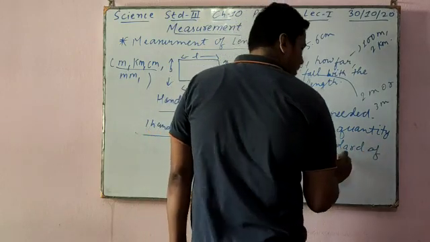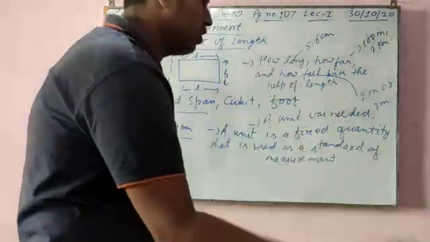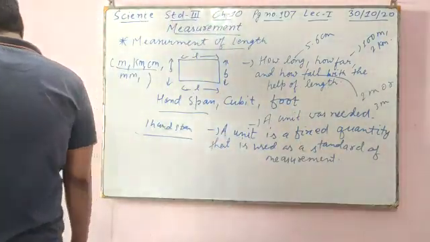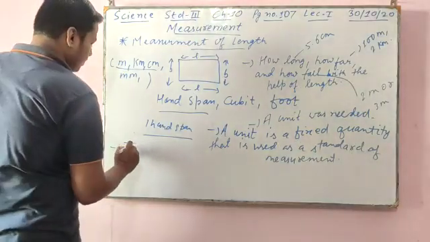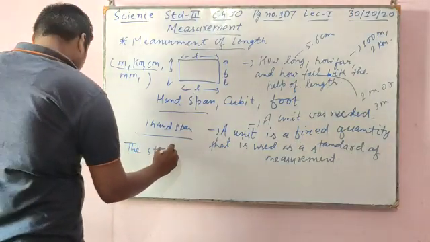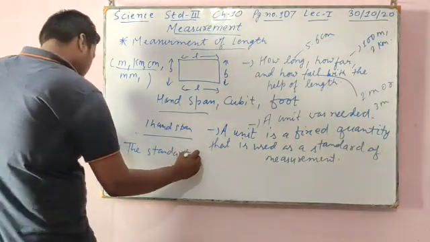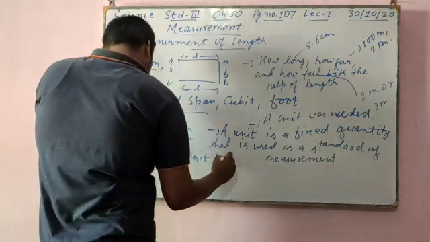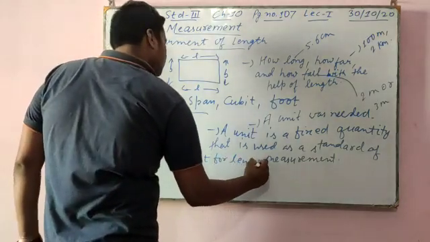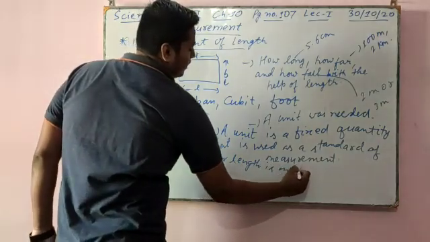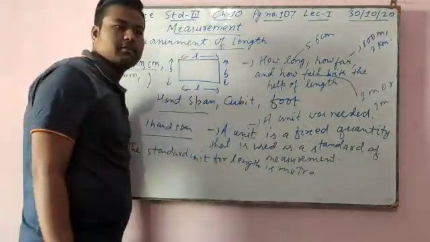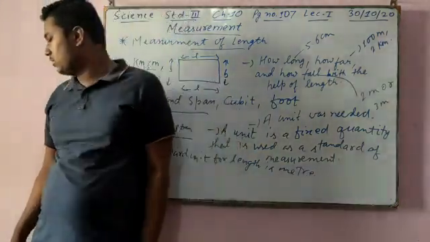This was the correct form of measuring. Now day by day it changes, and the standard unit for length is what? Meter. Later many scientists came and they found some measurements.